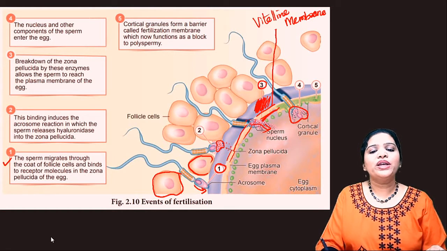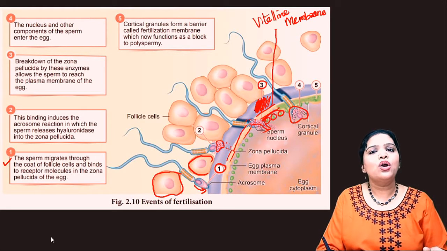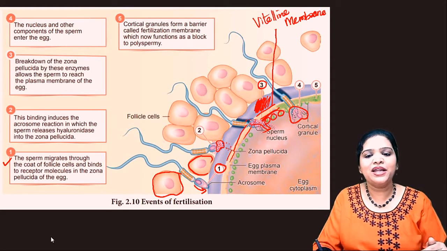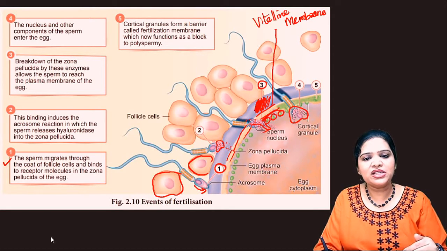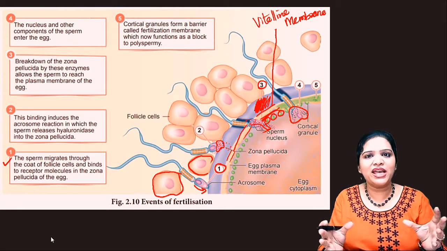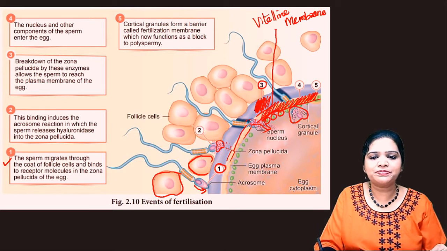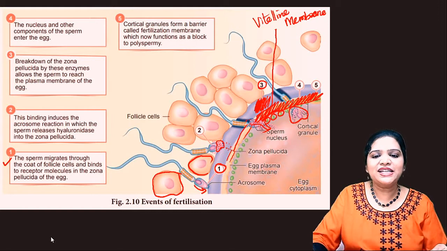Okay, so below this space, there are cortical granules. Once the sperm head penetrates the zona pellucida and touches this area, what happens? These cortical granules break and release out, and they form a covering. This covering is called the fertilization membrane.